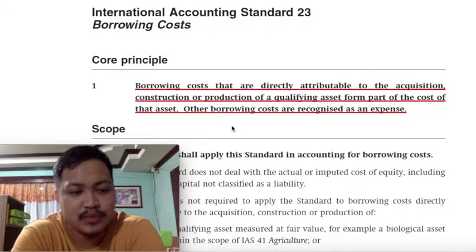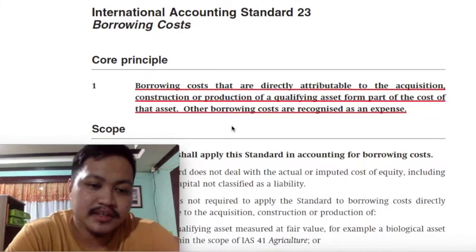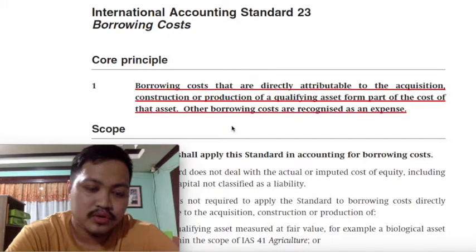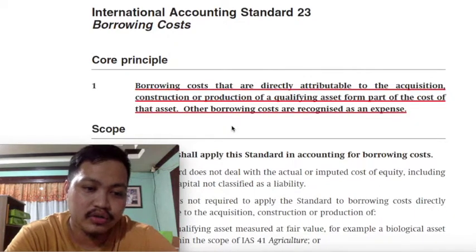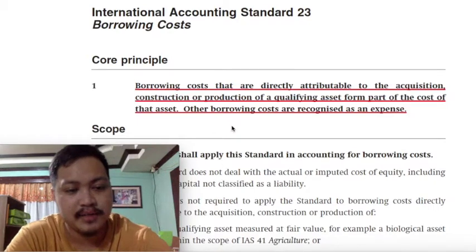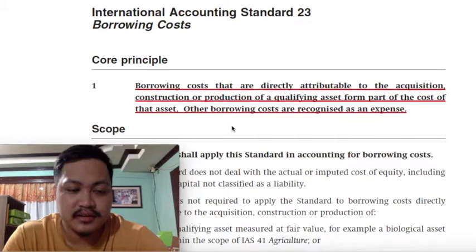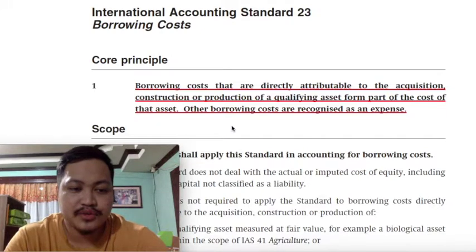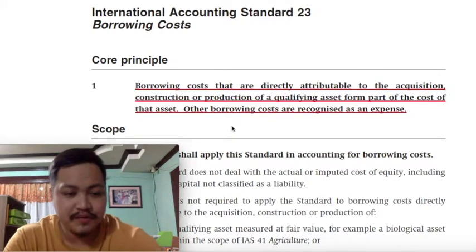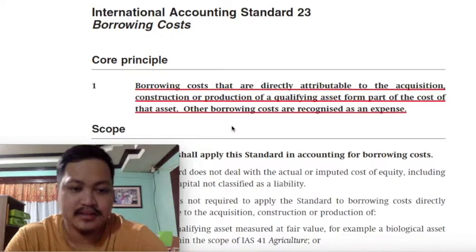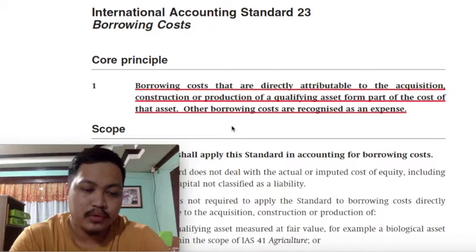So it makes sense class why it can be capitalized because they are similarly situated as those that we consider as directly attributable costs as discussed in PAS 2 and PAS 16. You have to understand that the occurrence of interest being capitalized is far more unlikely than it being reported as an expense. If you read the provision carefully, class, it tells you that borrowing cost will only be capitalized if it pertains to a qualifying asset. So what this should tell us is that the possibility of interest being capitalized will exist only if we are dealing with a qualifying asset.